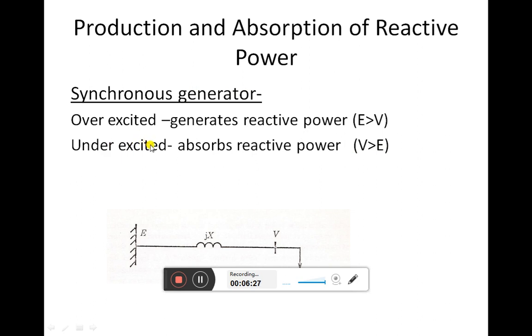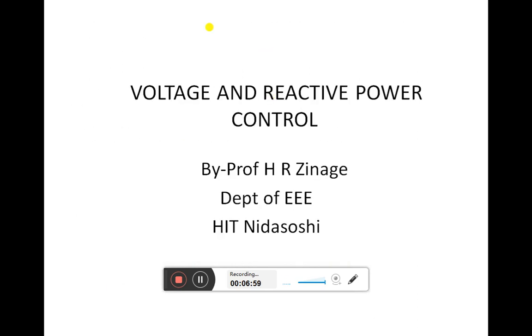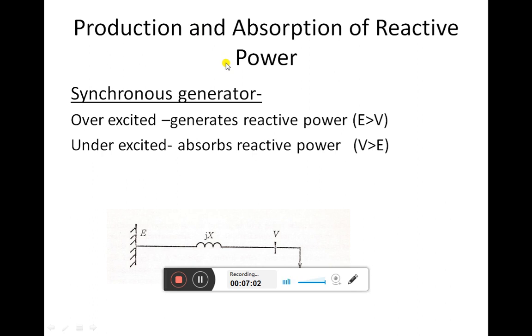Whenever it is operating in underexcited mode, when the voltage at this bus is greater than the voltage at this bus, this particular source of voltage becomes an absorber of reactive power. It starts acting like an inductor and absorbs reactive power. So this is all about the synchronous generator. The synchronous generator is one of the main components in the power system which contributes to production as well as absorption of reactive power. Now let us move on to the next element of the power system.